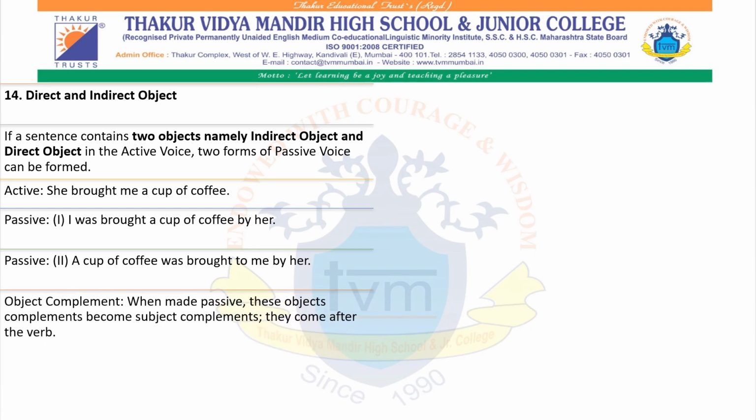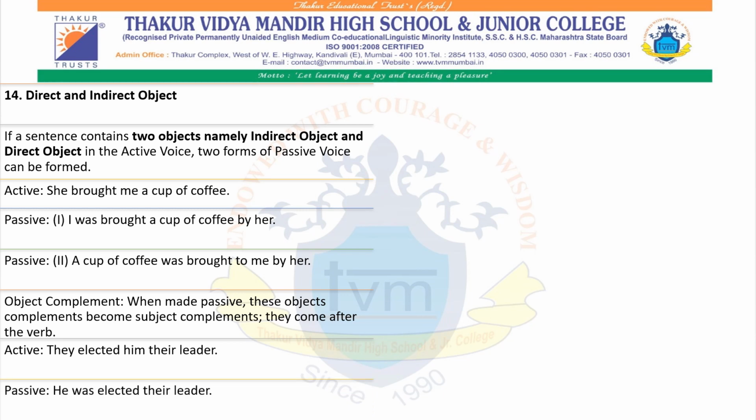When made passive, these object complements become subject complements. The complements or object complements come after the verb. Example, they elected him, and what is that? Their leader. Object complement. He was elected their leader.